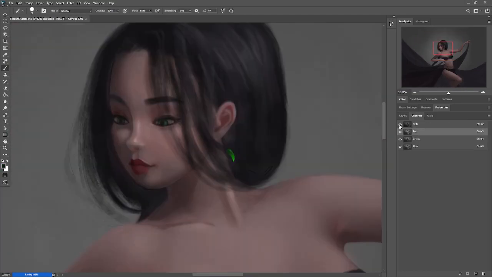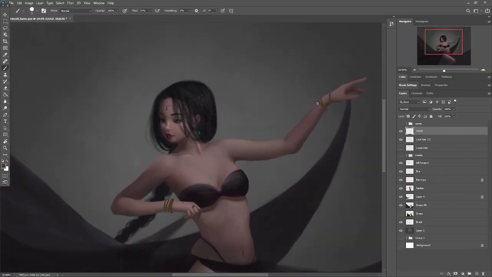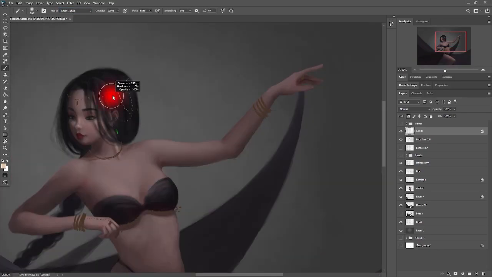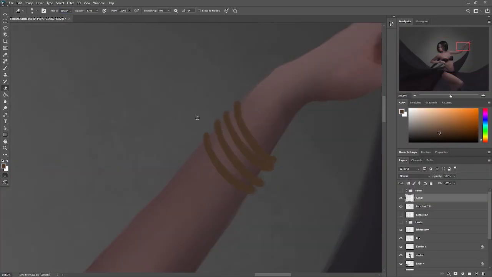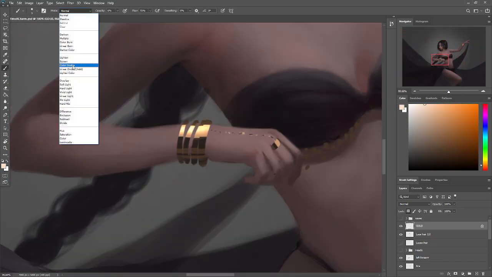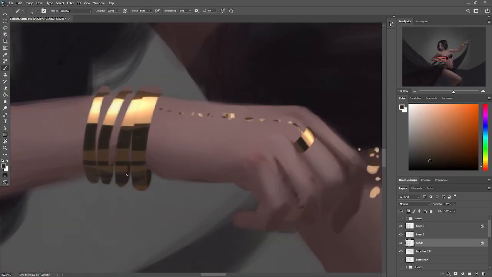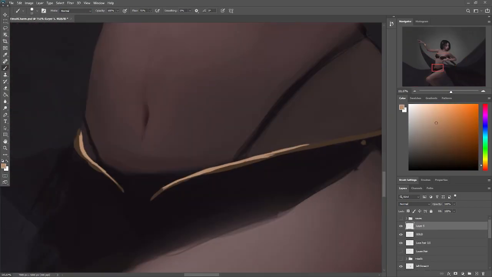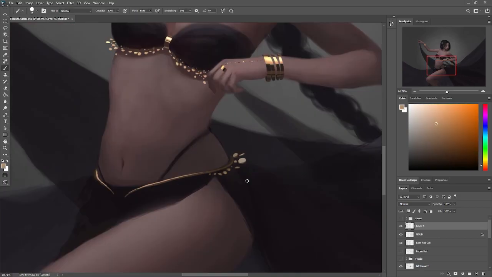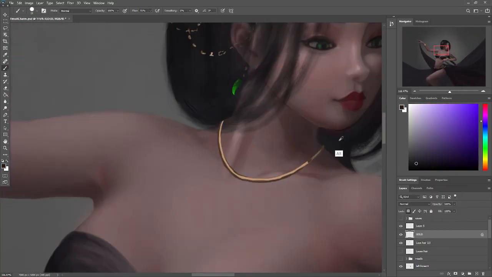Painting jewelries was really fun. For her headpiece, I was literally just dotting randomly and then randomly making some dots a bit darker and some dots a lot brighter with paint and color dodge. The gold pellets on her bra and waist are done in a similar fashion. The bracelets are just basic ring shapes plus some dark stripes and one bright stripe plus color dodge on that bright stripe. Willup's steps just work very well.